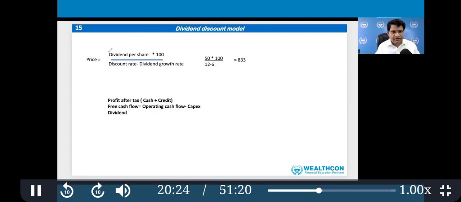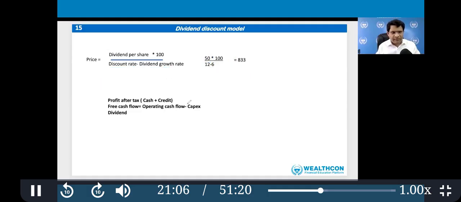There is another way of doing the same, based on the dividend, calculated as dividend per share. Okay, and the discount rate, again the discount rate here. Okay, and the dividend growth rate. Now for this discount rate, you can consider that I want a 12% return from the Nifty. Okay, and then 6% is the growth rate. Every year the company is increasing the dividend. So you can say that 12% is the discount rate, that is my expected return, and 6% is the dividend growth rate every year, and the current year dividend is this. And if you solve this, the fair value should be like 833 for that particular stock.